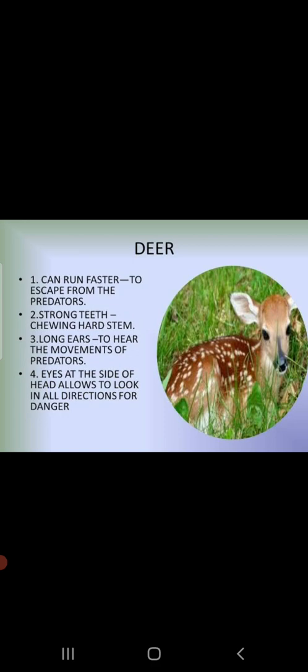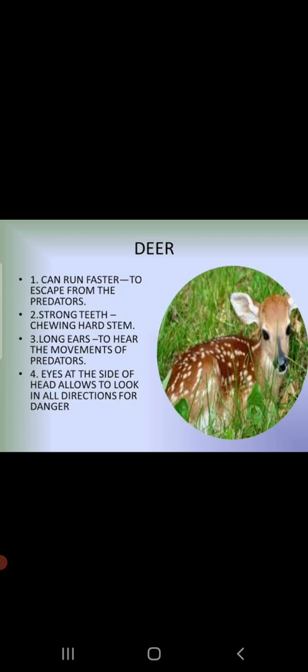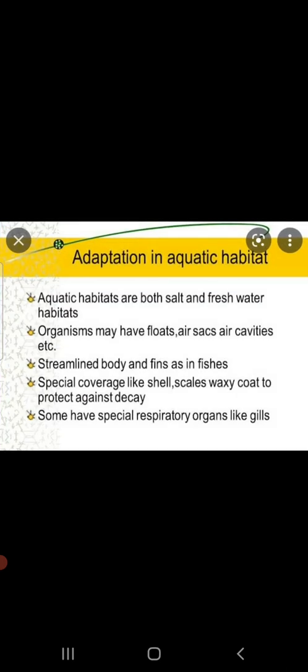Talking about the adaptations in aquatic habitats, there are two types of aquatic habitats, that is freshwater habitats and saline water habitats. Yes, so we will go ahead and first study the freshwater habitats like ponds, lakes and rivers.